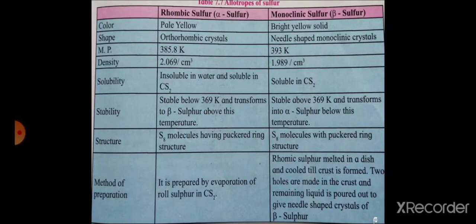Rhombic sulfur is prepared by evaporation of roll sulfur in carbon disulfide, while monoclinic sulfur is prepared by melting rhombic sulfur in a dish and cooling till a crust is formed. Two holes are made in the crust and the remaining liquid is poured out to give needle-shaped crystals of beta sulfur. In this way, monoclinic sulfur is